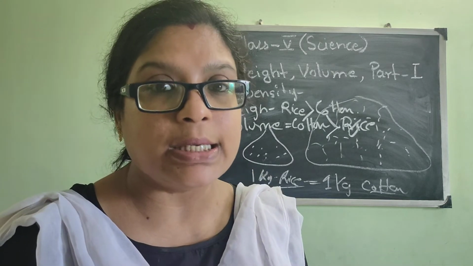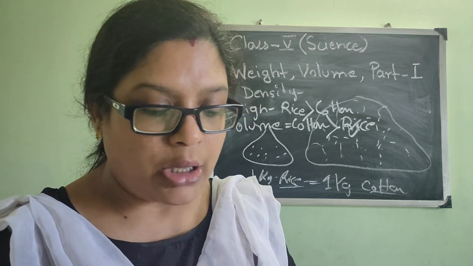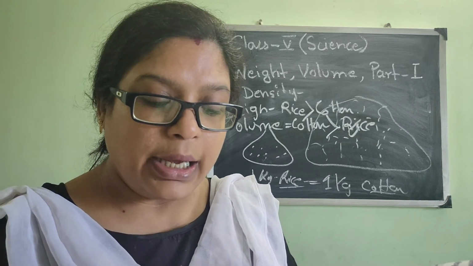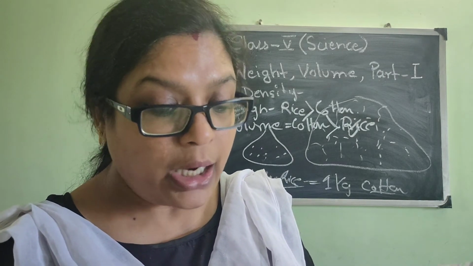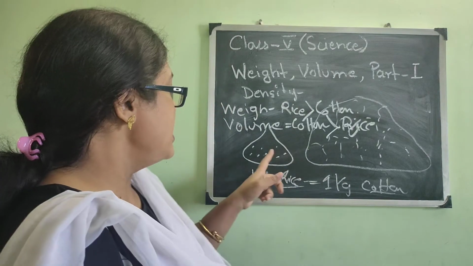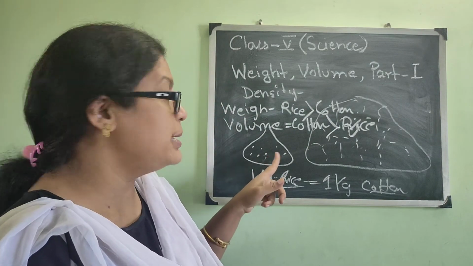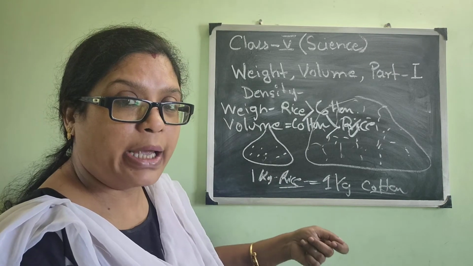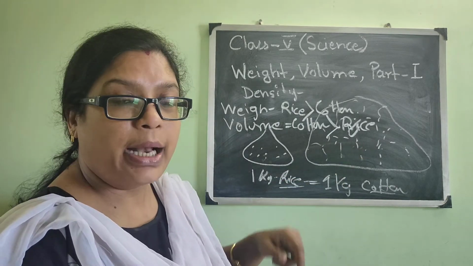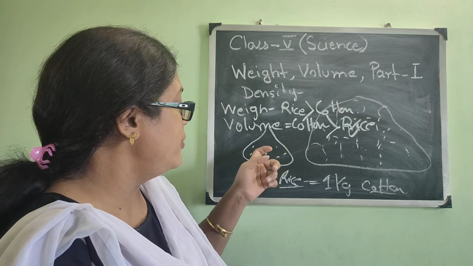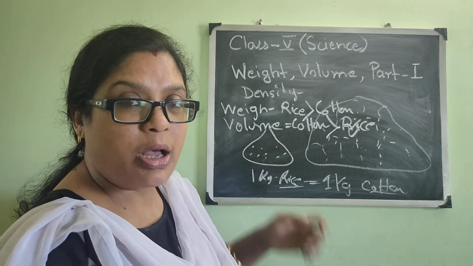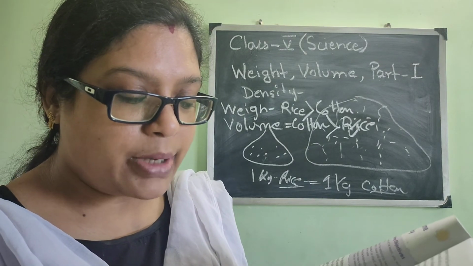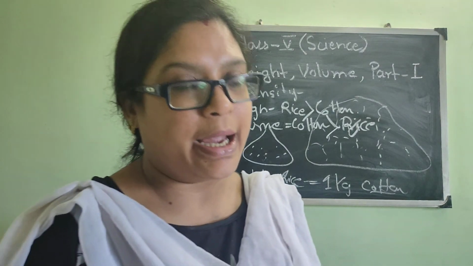The greater the density of a substance, the heavier it feels, as its molecules are packed closely. See, in rice the molecules are tightly packed. When we carry rice in one hand and cotton in the other hand, we will feel the rice heavier because the molecules are tightly packed. Thus, rice has greater density than cotton wool, as I have told you.